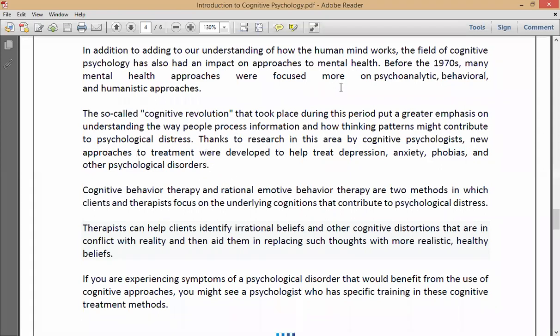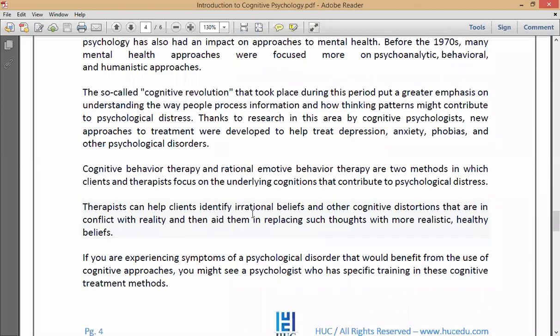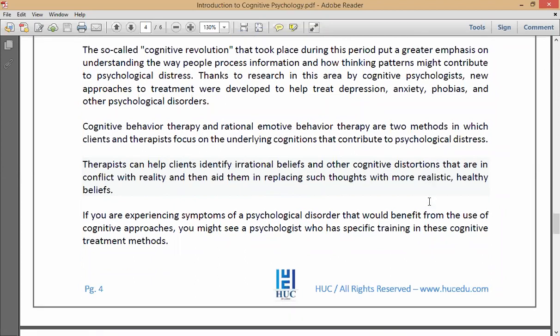Also remember, if this disconnects, please rejoin again. Cognitive behavior therapy and rational emotive behavior therapy are two methods in which clients and therapists focus on the underlying cognition that contributes to psychological distress. Therapists can help clients identify irrational beliefs and other cognitive distortions that are in conflict with reality, and then aid them in replacing such thoughts with more realistic, healthy ones.